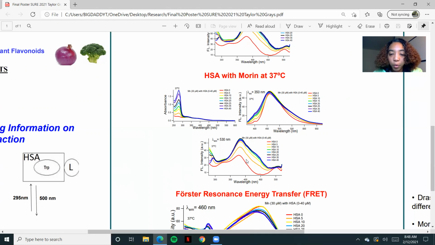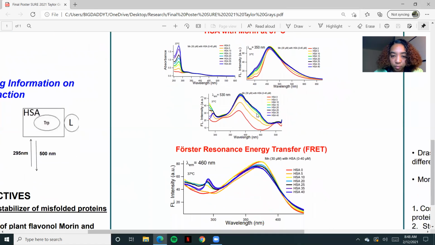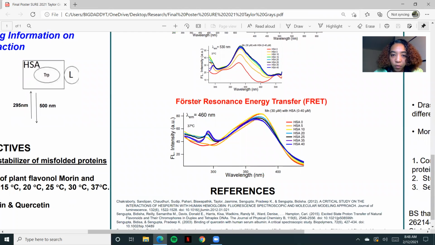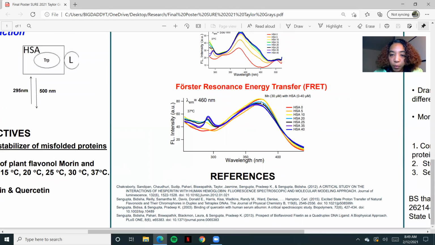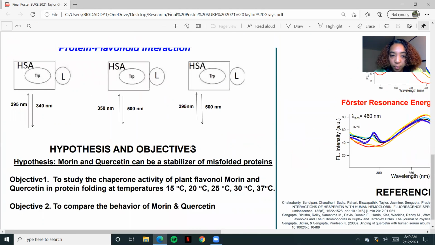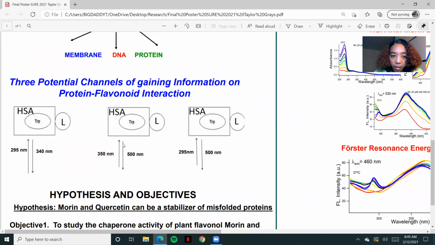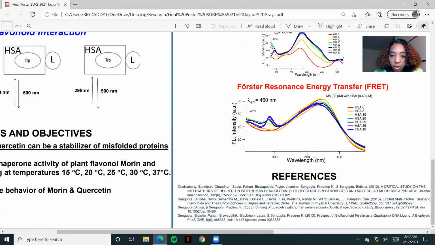And overall, the point we got from these graphs is that as the flavone is constant at 30 micromolar and our HSA increases, so does our fluorescence. And then in here we got Förster resonance energy transfer, FRET. And this is where we notice that around our normal excitation scan of our ligand, which we saw is at 350, right? So we look around here, we notice a peak near 350 around the range.